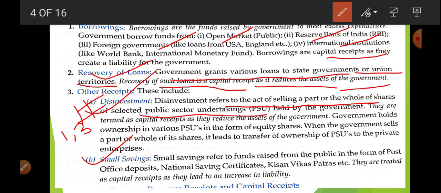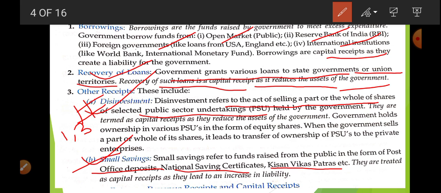Now small savings are related to National Saving Certificate, Kisan Vikas Patra, and post office deposits. These savings are used by the government to meet expenditure. But remember, it is going to create liability.